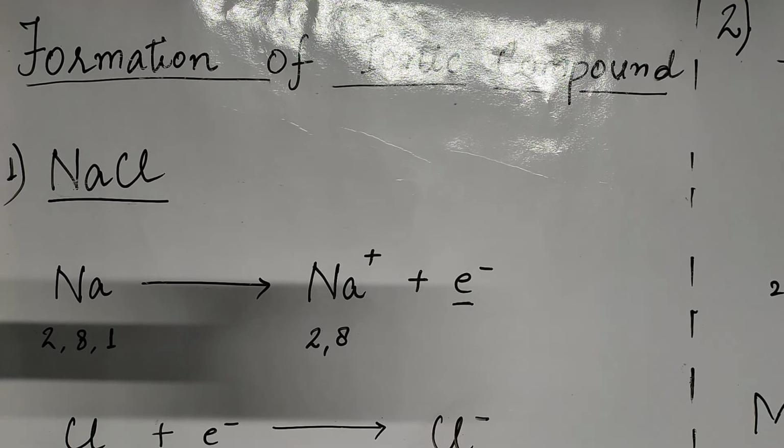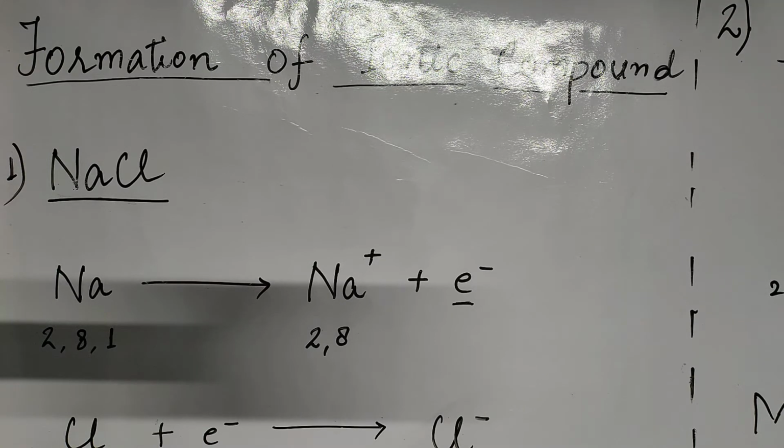They are showing chemical reactivity, so why is it necessary for them to undergo chemical reactions? This is because metals and non-metals want to attain stability. Then how will they get stability? They will get stability by attaining octet.